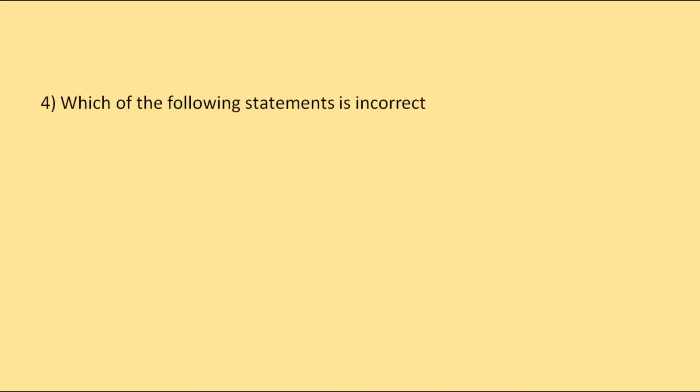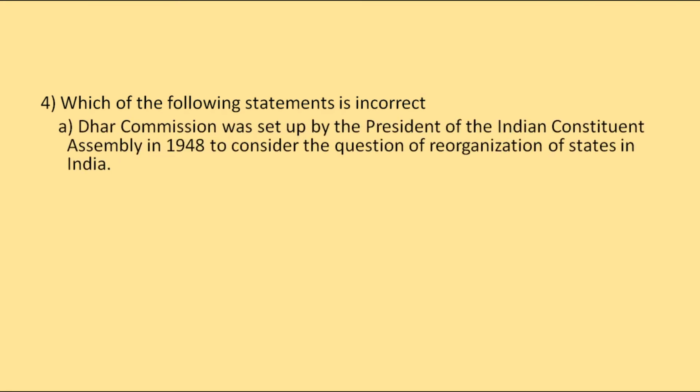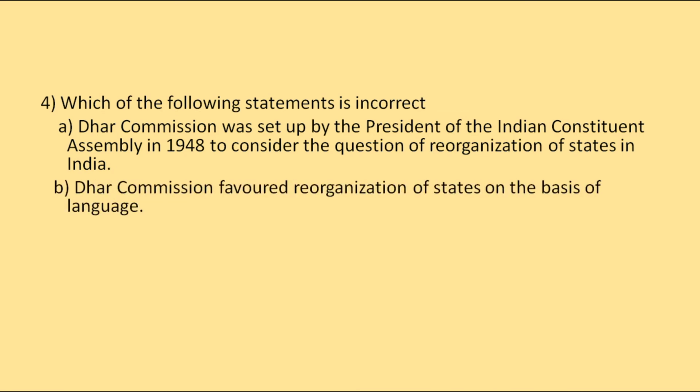Then which of the following statements is incorrect? Third Commission was set up by the President of the Indian Constituent Assembly in 1948 to consider the question of reorganization of states in India. Then Third Commission favored reorganization of states on the basis of language.